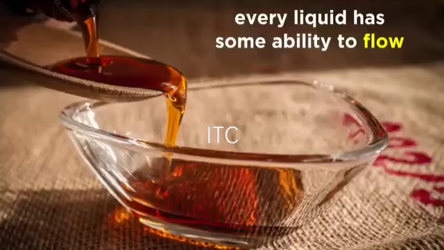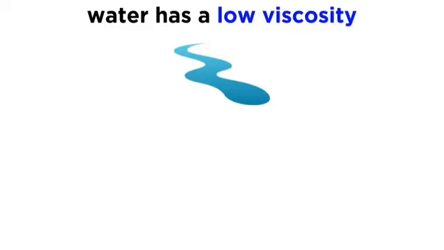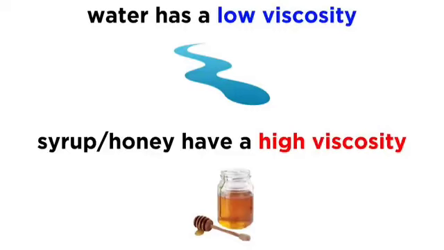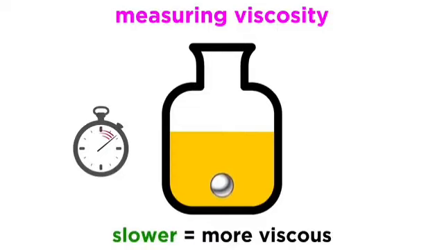Difference in the ability of these liquids to flow. The ability of a liquid to resist flow is called viscosity. Water has a low viscosity because it flows freely, while substances like syrup and honey have a high viscosity because they flow very slowly. We can measure viscosity quantitatively by measuring the rate at which a metal ball falls through a substance. The slower it falls, the more viscous the liquid.